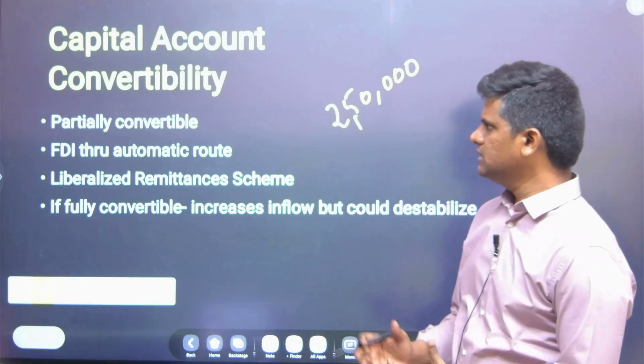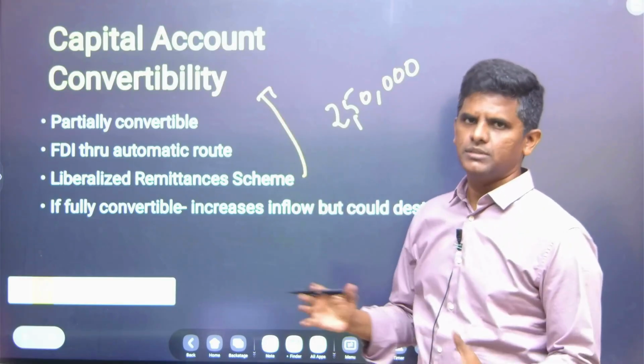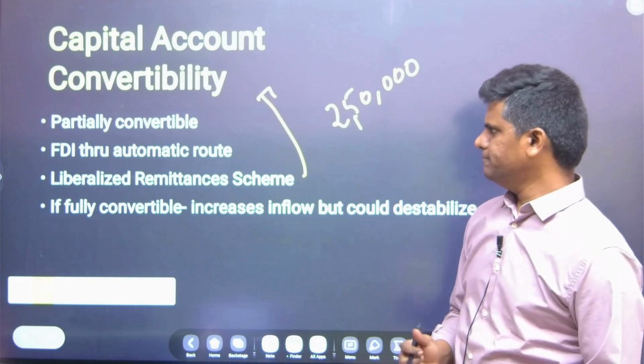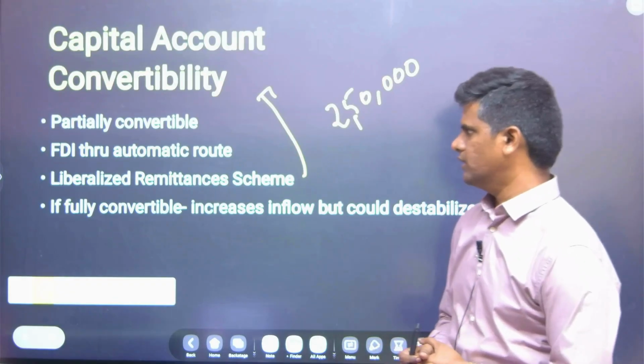So this is a baby step towards full capital account convertibility. It's a big step, but slowly we will go to full capital account convertibility.